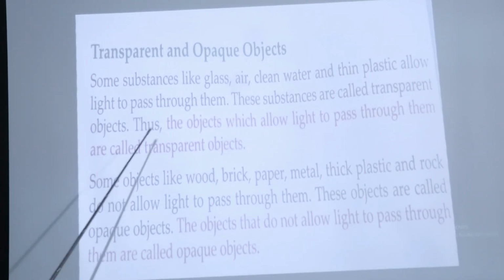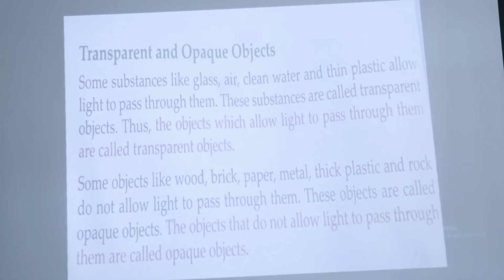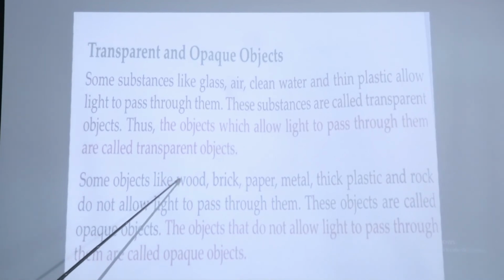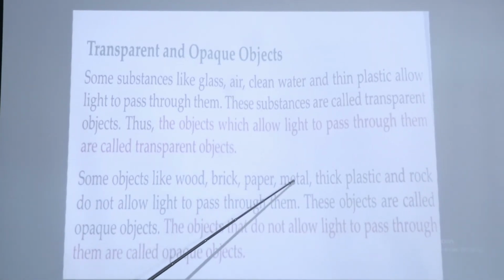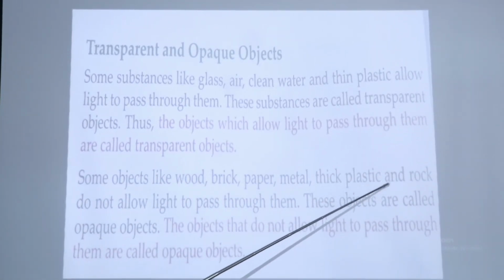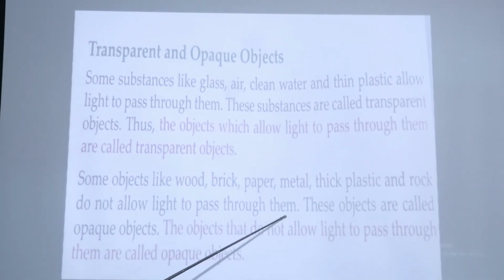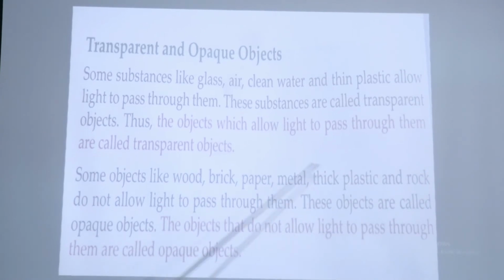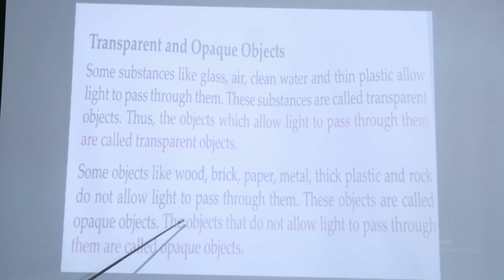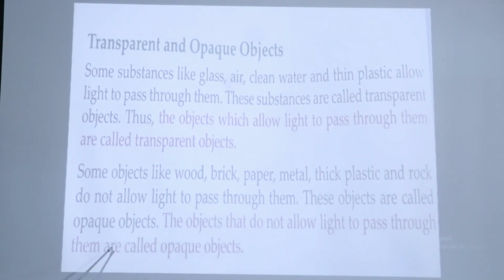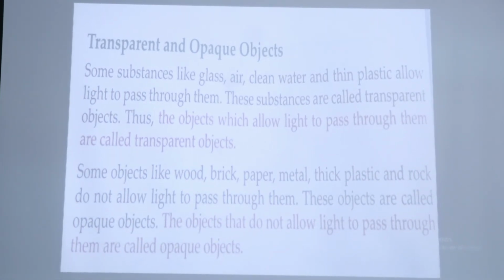Now the next one is opaque objects. It means apardarshi vastu. Some objects like wood, brick, paper, metal, thick plastic and rock do not allow light to pass through them. These objects are called opaque objects. The objects that do not allow light to pass through them are called opaque objects.